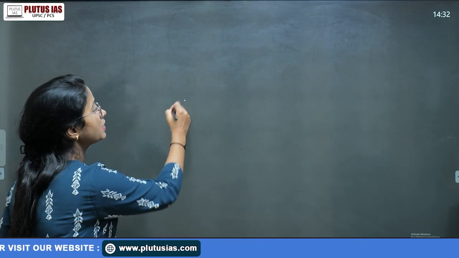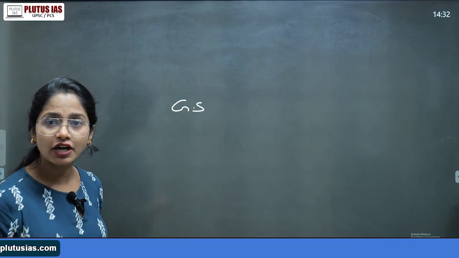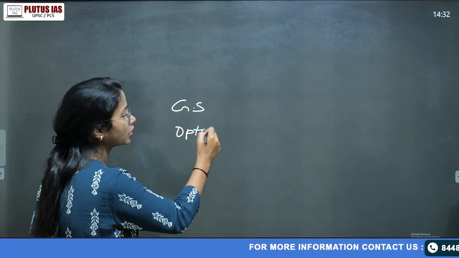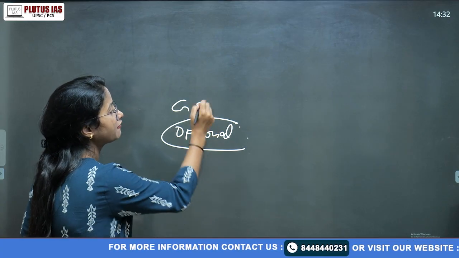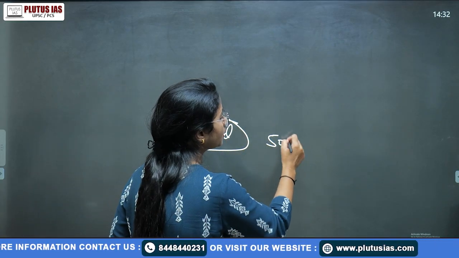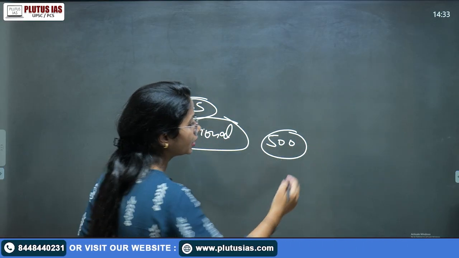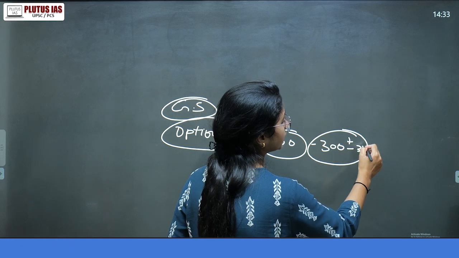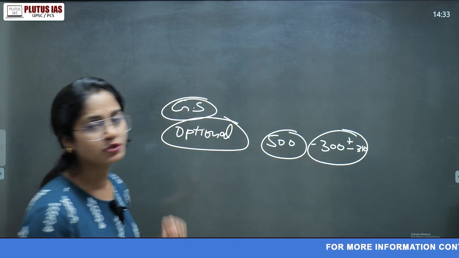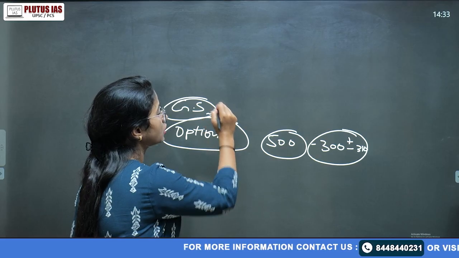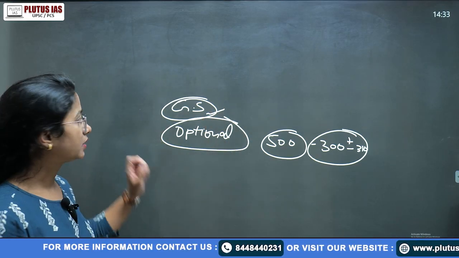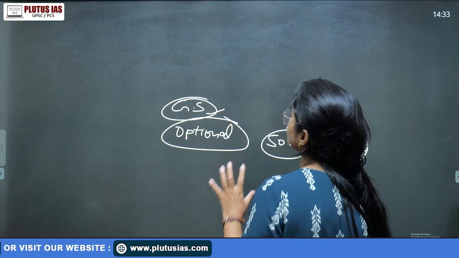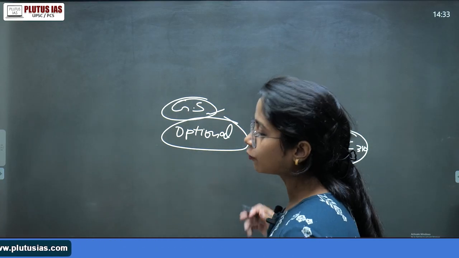You have to cover the GS papers along with it. So you have to manage your time also. You have to focus on both GS and optional, because no matter what, out of 500 marks, if you are getting 300-plus, 300 to 310 marks, you are good to go, that's a good optional score. And after that there are your GS 1, 2, 3, 4 papers, then your essay paper. Ethics is actually very time-requiring, and it has higher weightage, so you also have to score good marks there.